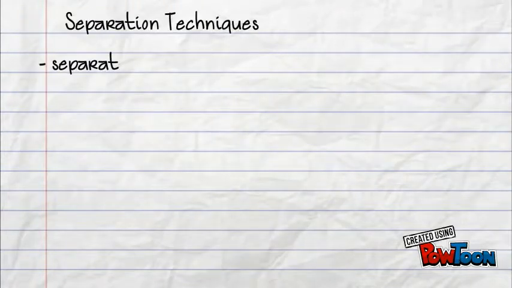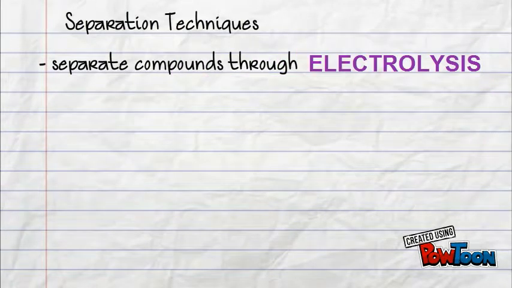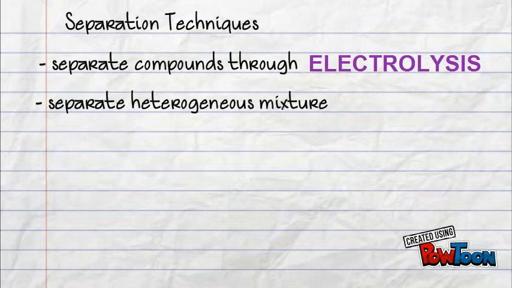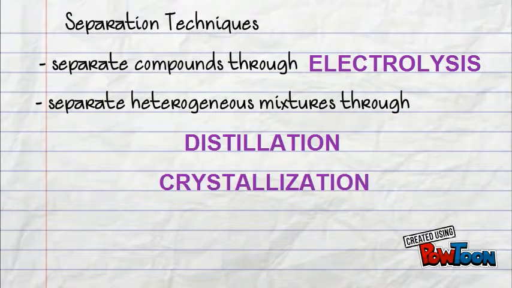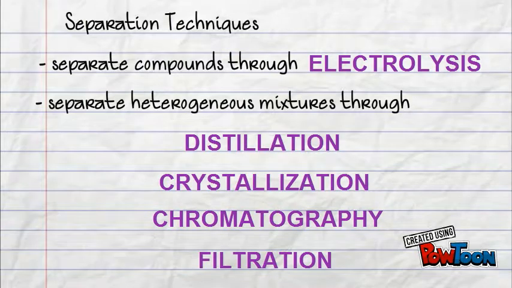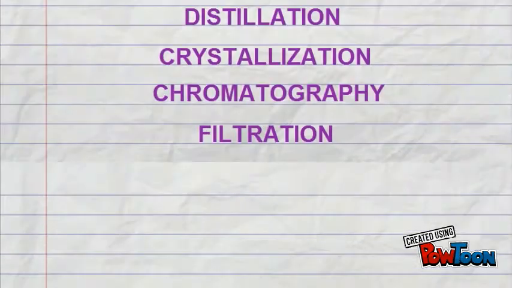Separation techniques of these types of matter are a little bit different for each one. So we separate compounds through electrolysis using electricity. We separate heterogeneous mixtures through distillation, crystallization, chromatography, and filtration.